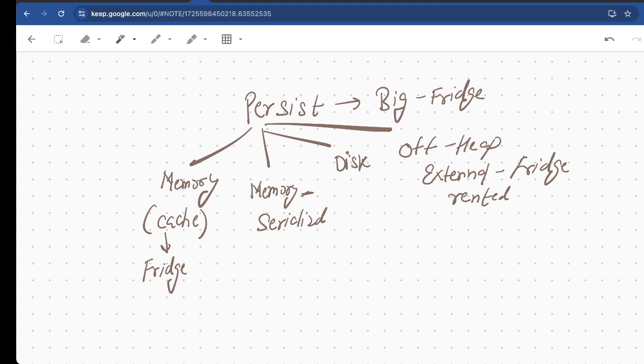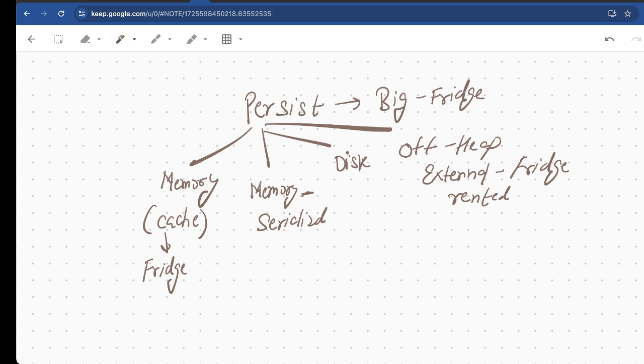Let me take the example of a fridge. We use a fridge to keep our vegetables and all the necessary stuff, so that we don't need to go back to the market to buy the necessary items. Instead of going back and forth, we just keep the items in our fridge. Similarly, if we are assigning the Spark memory as in-memory, we call it a cache.